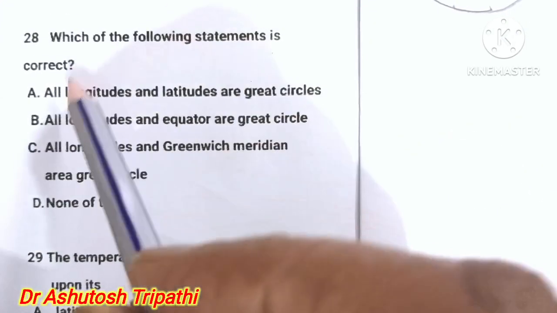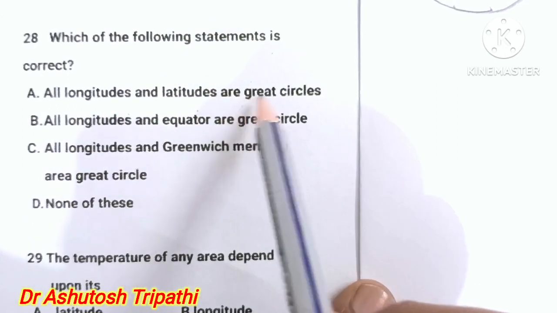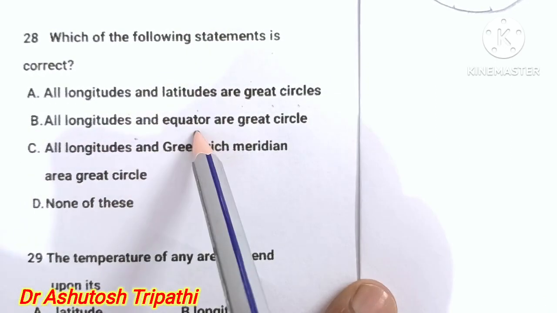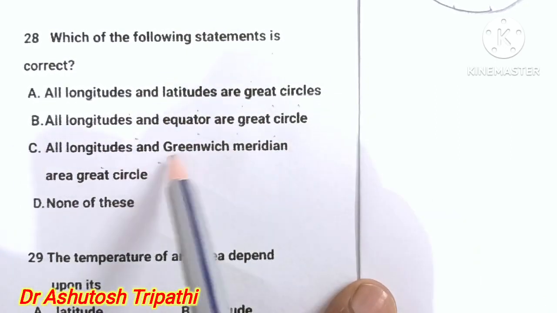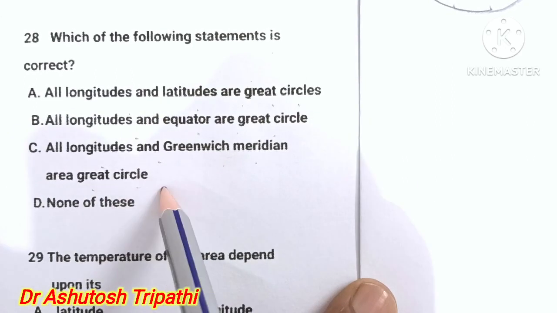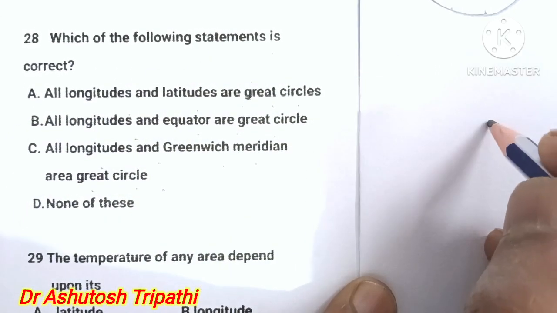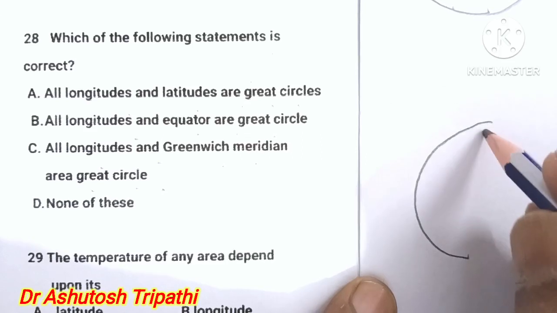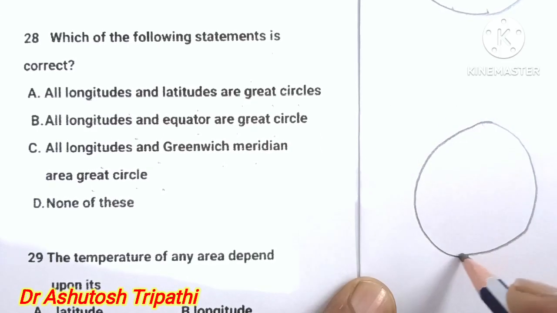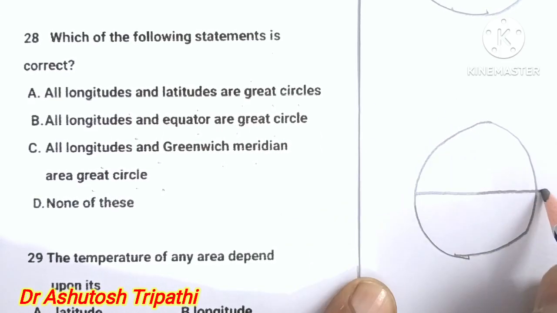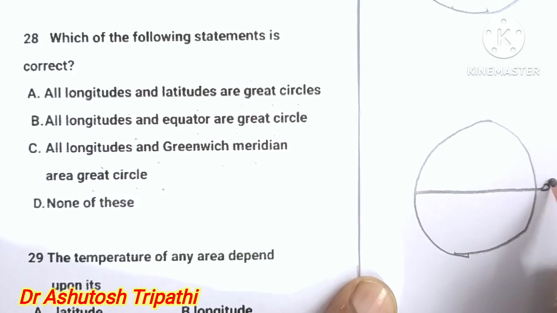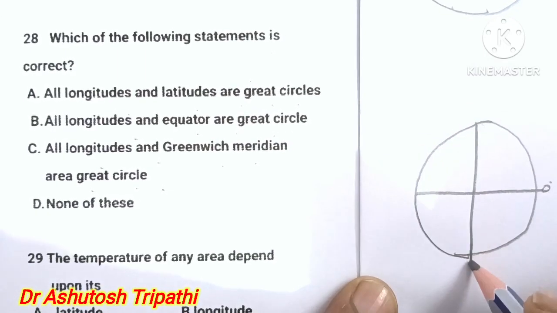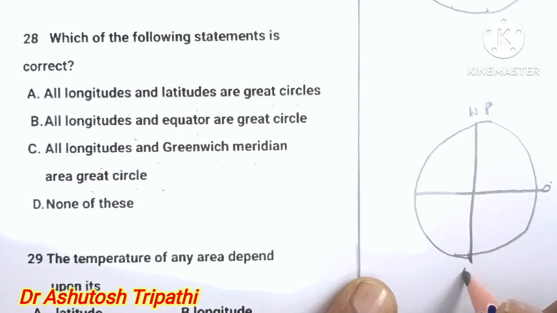The following statement is correct. All longitudes and latitudes are great circles. All longitudes and the equator are great circles. All longitudes, the Greenwich meridian are great circles. None of these. Take this one. A great circle means the one with the maximum area. That is the 0 degree latitude, and this is the North Pole and the South Pole.